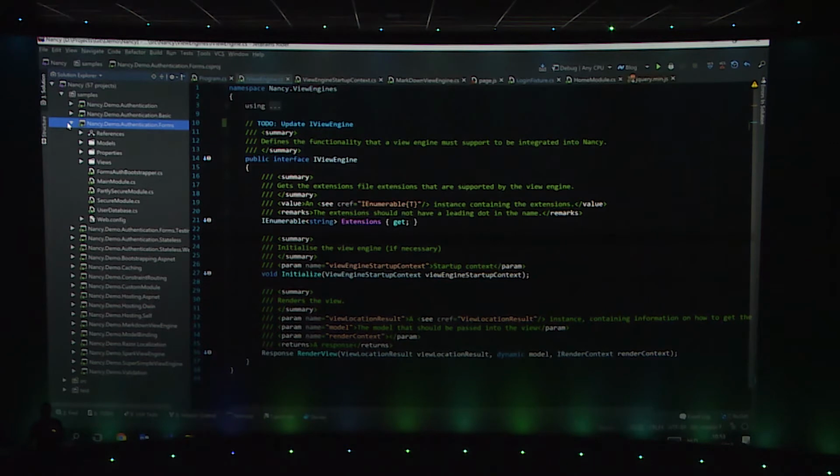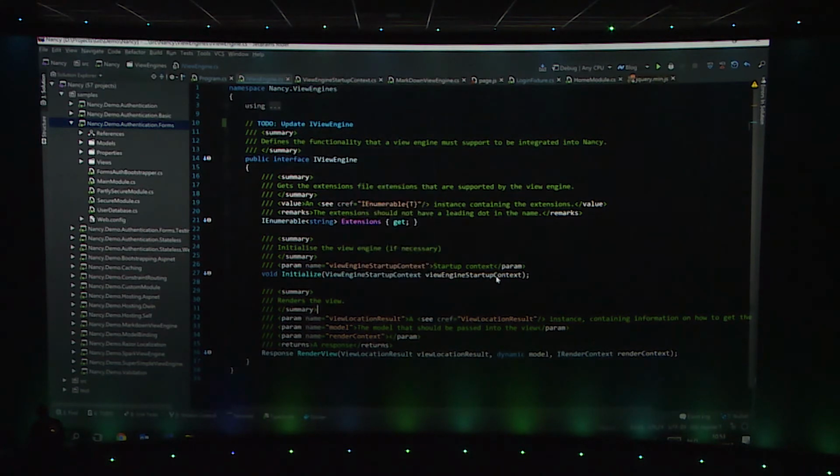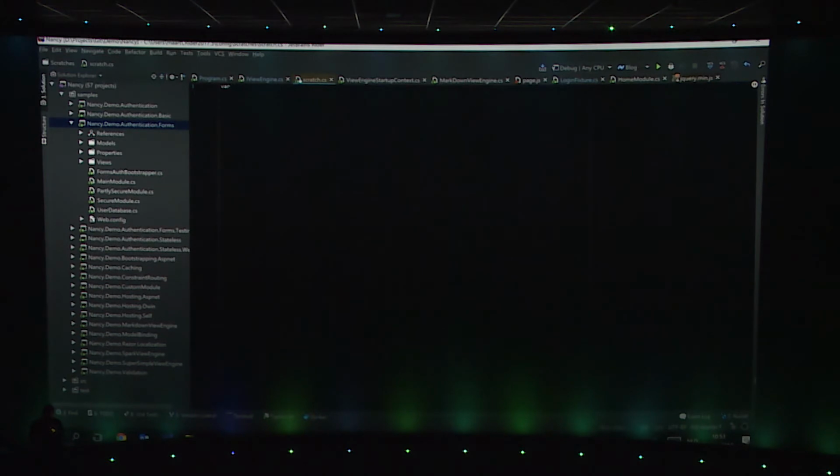Now, what if I want to write some code or have a scratchpad saying, okay, these are the things that I should still do today? Well, what I can do is create a scratch. A scratch file is basically a file that is not part of your project yet, but still gives you a lot of the features that are available. So I can create a scratch for a C# file, for example, and my C# scratch will have syntax highlighting for C#. Not really a lot, and there's some basic stuff in there, but still I get some basic syntax highlighting in a file that just contains my train of thoughts instead of being part of the project.